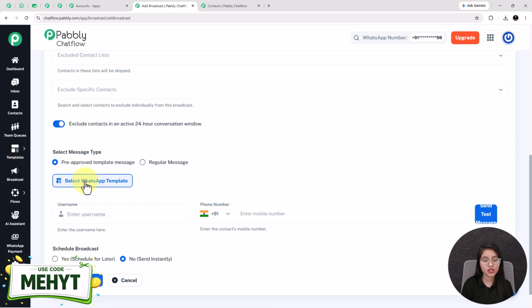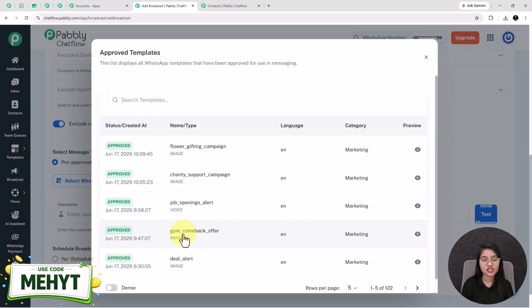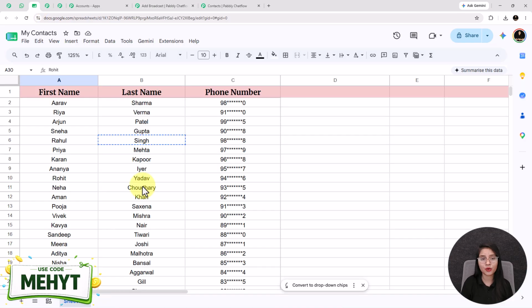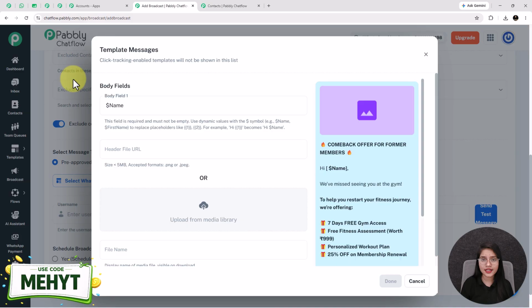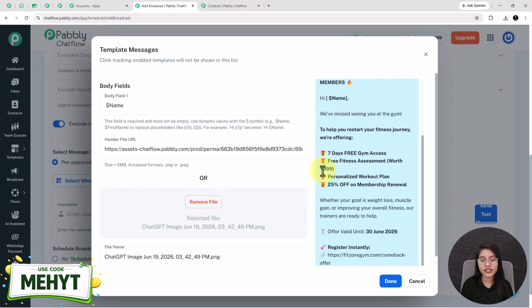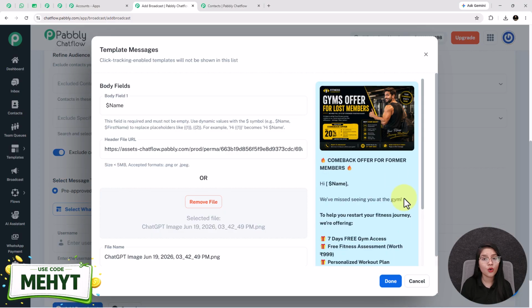After selecting this option, click on this button and select this gym comeback offer template. Next, in this body field, I am entering a dollar symbol with name. See, with the help of this dollar symbol and the variable name, automatically in this place the user's name will come, completely based on the sheet that I have uploaded inside Pabbly Chatflow and selected on the previous contact list step. After this, I'm going to upload one image to make this template more attractive. See, it is uploaded, and this is the final look of the template that is going to be sent to the old gym members. After that, I am clicking on this done button.